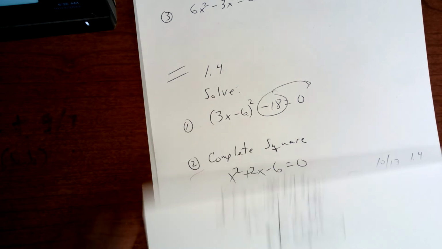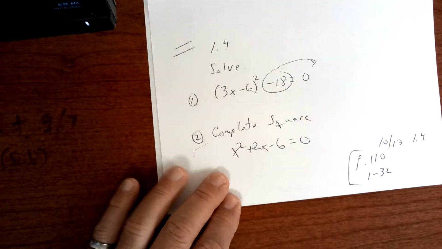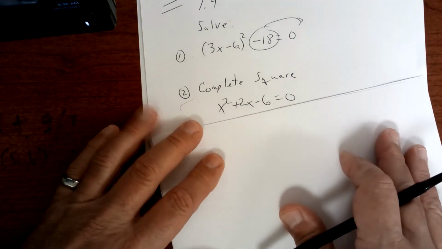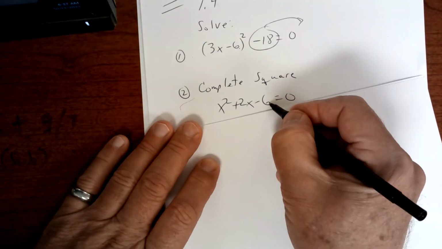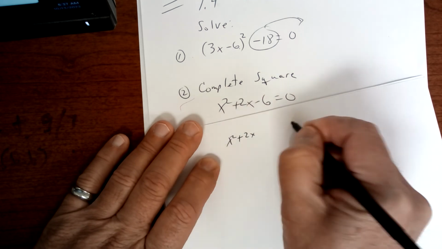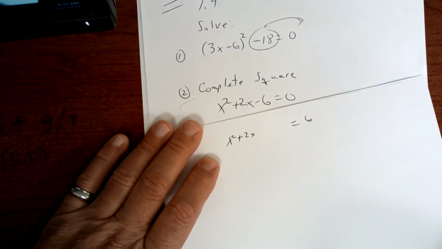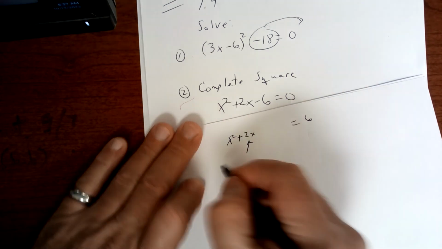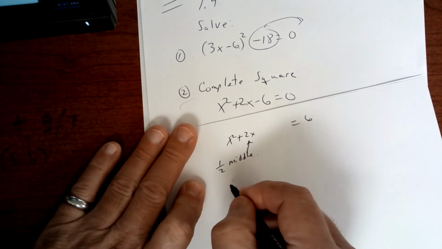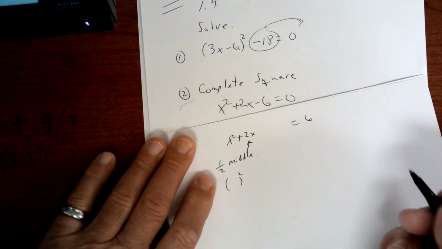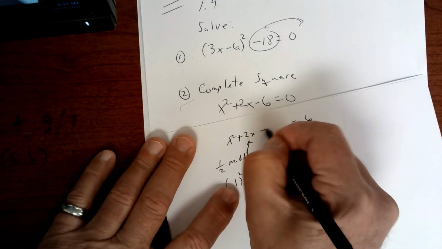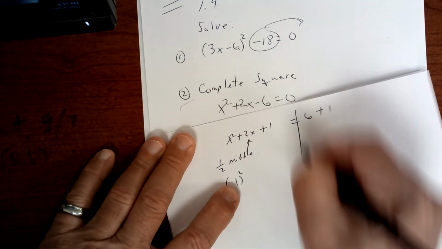All right. Complete the square on this one right here. Well, completing the square, you want to get the constant on the other side. So you're going to say x squared plus 2x is equal to 6, like that. And you can always take half of the middle term, copy that down, and then square it. Okay? So half of 2 is 1, and 1 squared is 1. So you're going to add 1 to both sides, just like that.